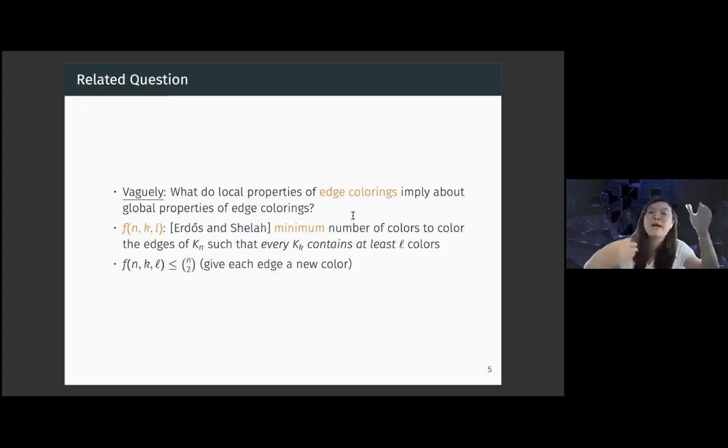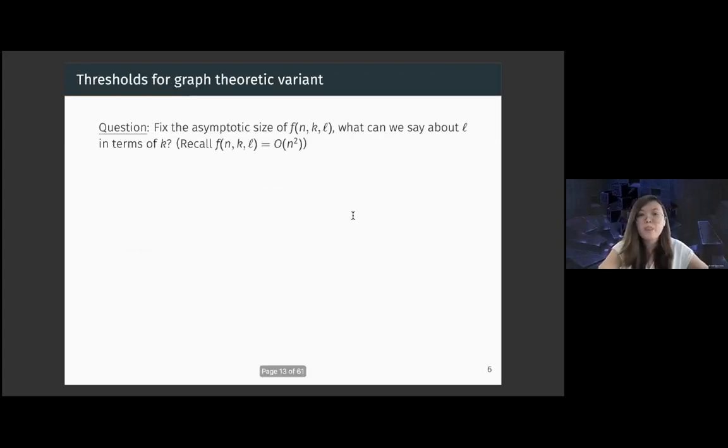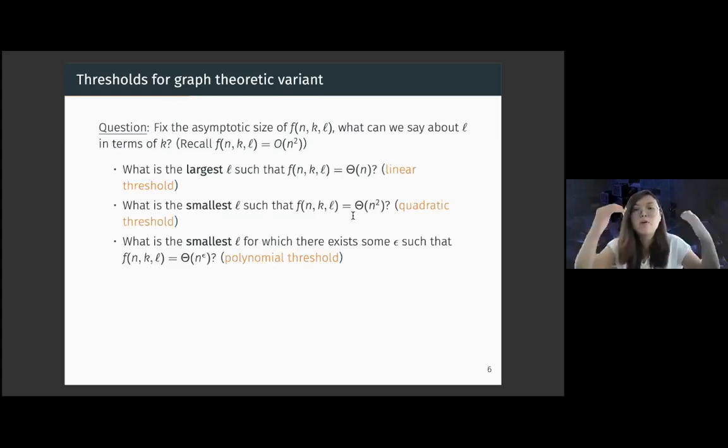And so we have this really naive bound where f(n,k,l) is bounded above by n choose 2, because we can just give each edge a new color. So the question we want to ask is: we know it's bounded above by a quadratic, but suppose we fix the asymptotic size of f(n,k,l), what can we say about l in terms of k? More specifically, the kinds of thresholds we're interested in are: what's the largest l such that f(n,k,l) is theta of n, and what's the smallest l so that f(n,k,l) is quadratic, because we know it's bounded above by quadratic.